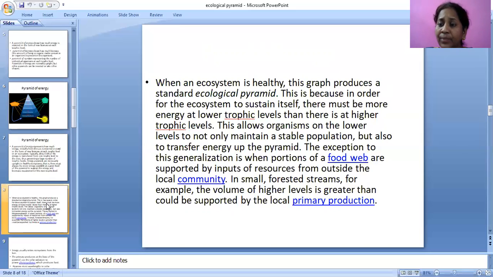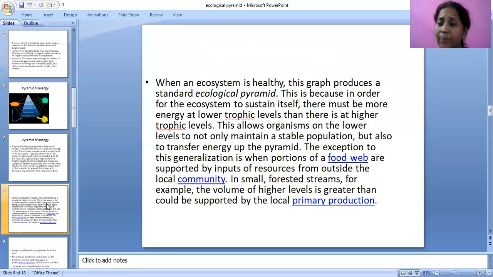At the bottom, or producers level, energy is high. At the primary consumer level, energy is a little bit low. Whatever energy is present in the producers level cannot all get into the second trophic level, that is primary consumers, and whatever energy is present in the primary consumers cannot absolutely get into the secondary consumers.